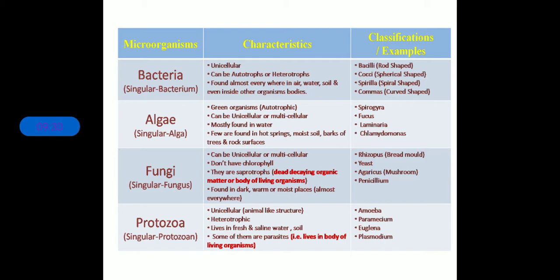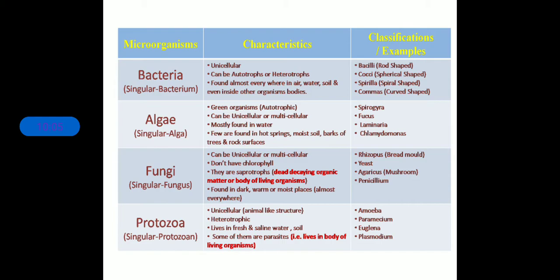Now let us start our discussion with the first type of microorganisms, that is bacteria, and in the singular form we call it bacterium. When it is found in a group, or whenever we are talking about all the bacteria present around us, we call them bacteria. When we are talking about a single unit of it, we call it bacterium. Now, characteristics. What are the characteristics of bacteria? Bacteria are unicellular, that means they are single celled, single cell organisms.